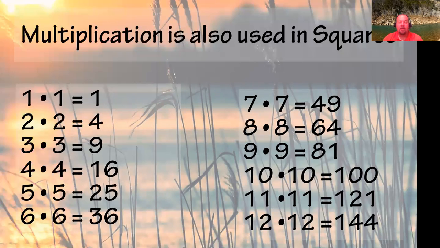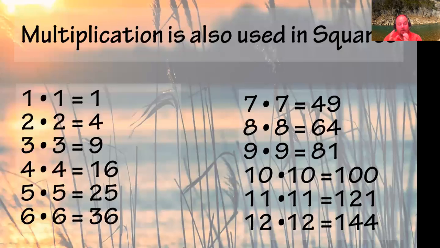The only difference is, instead of having an X between the numbers, 1 times 1, I just put a big dot. And the reason I'm using the big dot instead of an X is that when we get into algebra later, X means something else. And it's important for us to start to see math in ways that we're going to be presented with math. They very rarely use an X anymore on the GED test or HiSET test. It's going to be a dot to represent multiplication.